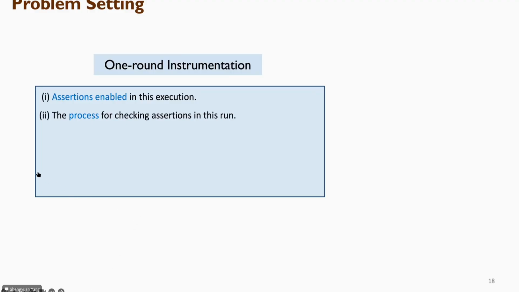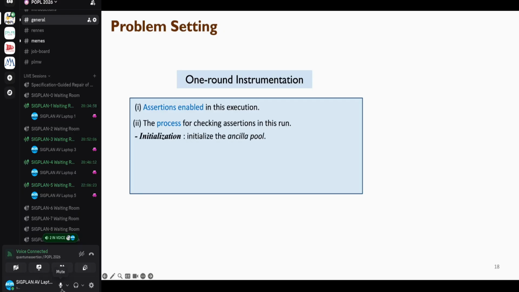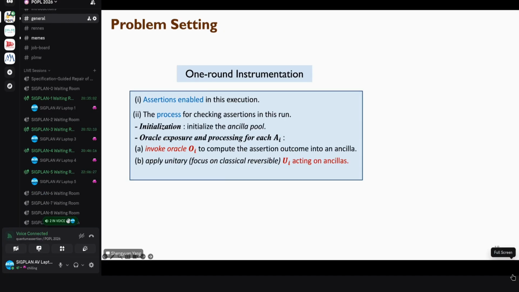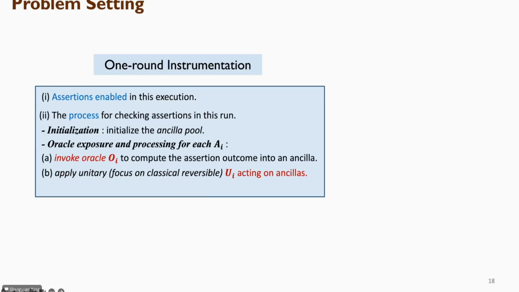More concretely, it includes how we initialize the ancilla pool, and then for each enabled assertion Ai, we invoke the oracle unitary Oi to write the assertion outcome into some chosen ancilla qubit. And after that oracle call, the instrumentation can also apply an arbitrary unitary Ui on the ancillas to do whatever additional computation it wants.